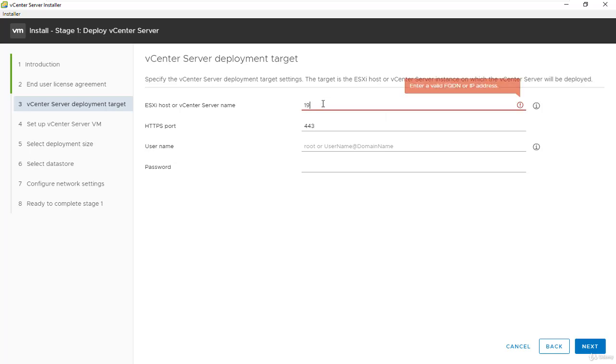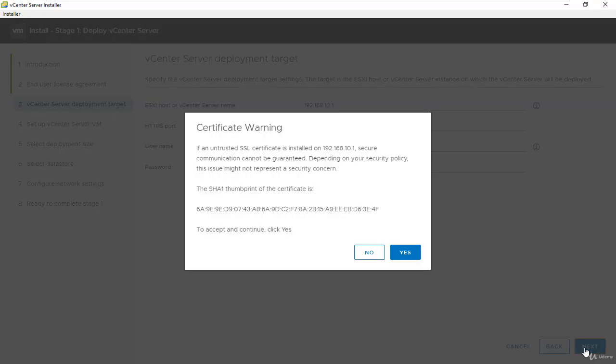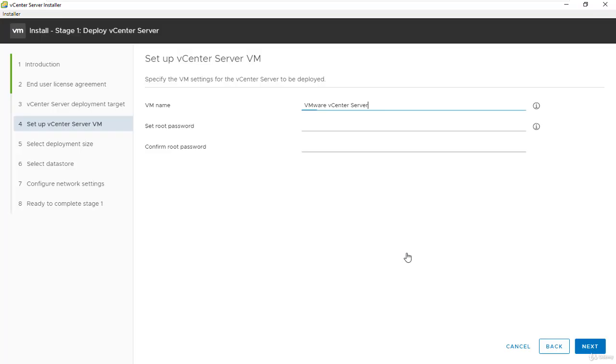And here we'll type the ESXi IP address or host name and the credential, which is root for the ESXi IP address, and this is the password. And here is the certificate warning, that's okay.